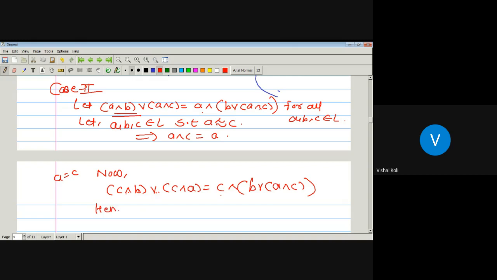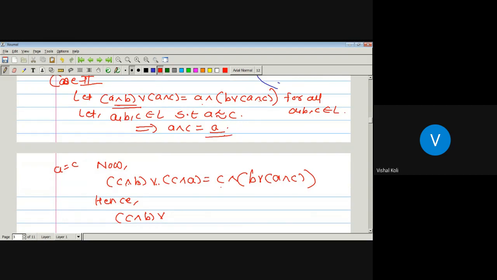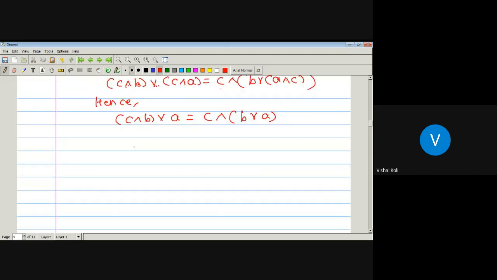So hence C meet B join the meet of C and A. As A precedes C, the meet of C and A is A, which is equal to C meet B join A. This can be written as A join B meet C, since C meet B is nothing but B meet C, and A join B is again B join A. So A join B meet C is A join B meet C, and this is the definition of a modular lattice, which implies the given lattice is modular. That is what we have to prove.